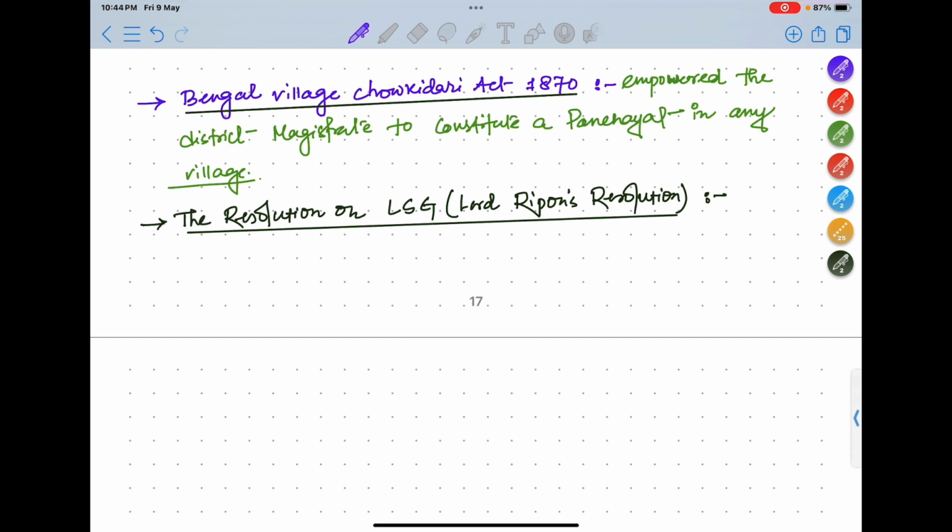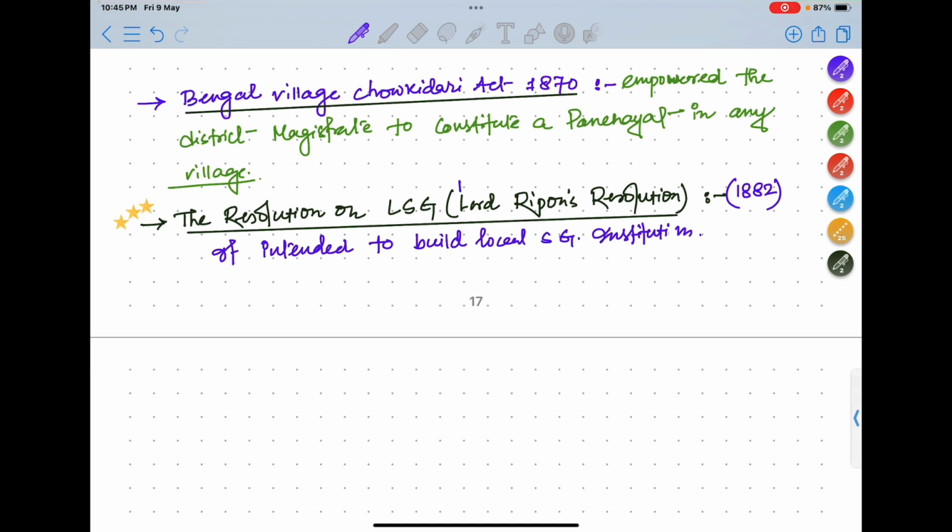This is very important. Now what is Ripon's resolution? This resolution was introduced in 1882. It intended to build local self government institutions.